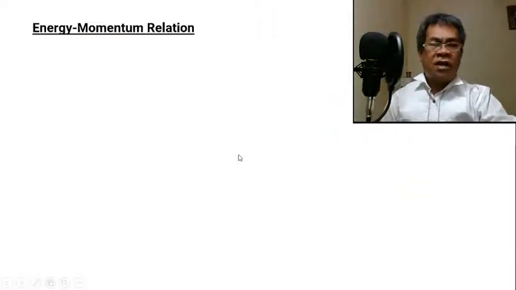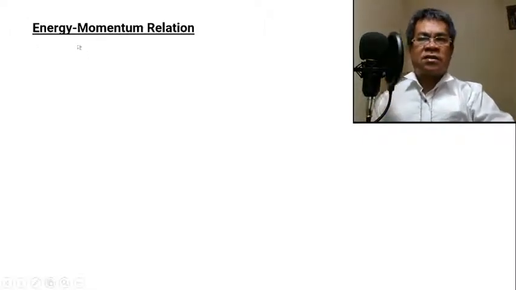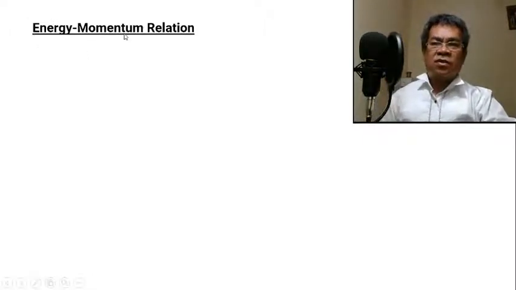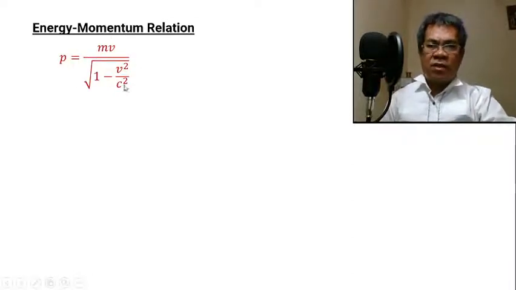Another important thing is that we should have the relationship between energy and momentum. So we will derive a very important equation, used in the field of quantum mechanics, relating energy to momentum. To start with, we will use the relativistic momentum.